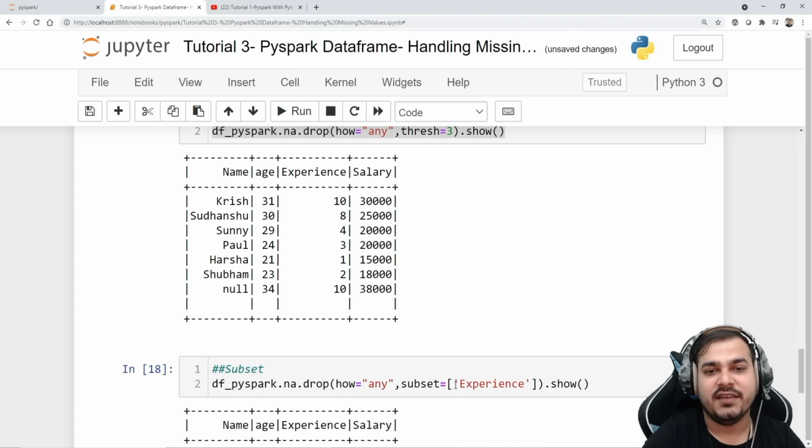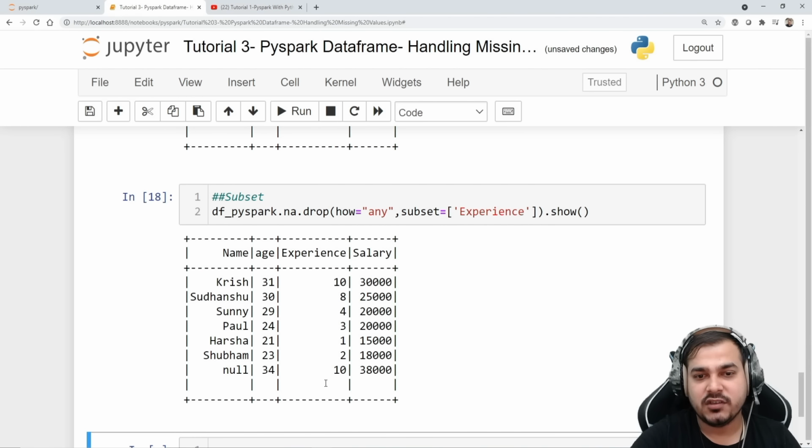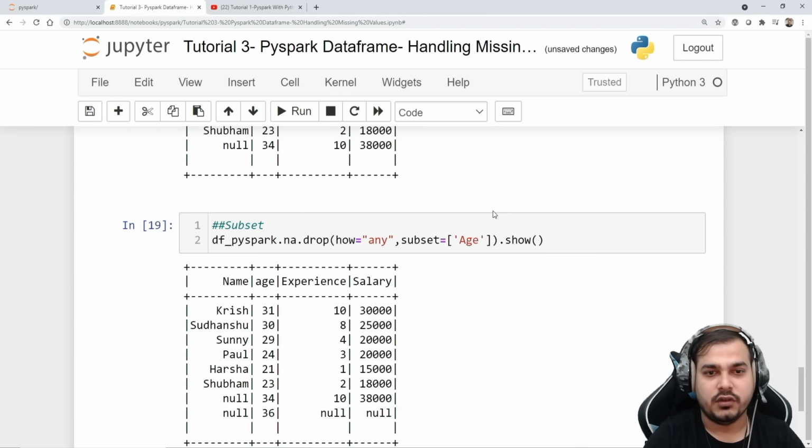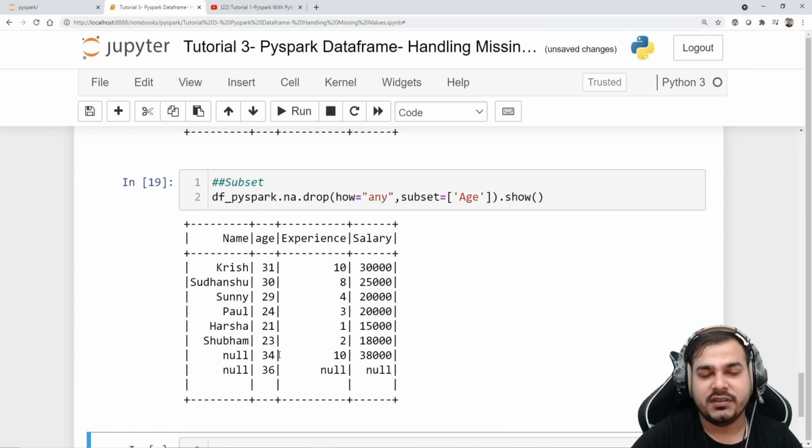Then I can basically give it as a subset. So from the experience column, you can see that wherever there were nan values in the records, that whole record has been deleted, right? So like this you can apply it. Suppose you want to apply it on age, you can also apply this, right? Wherever there were nan values, that whole record gets deleted in the age column also. So this is with respect to subset.